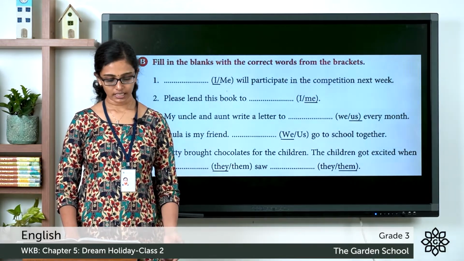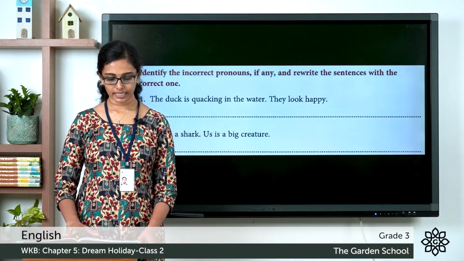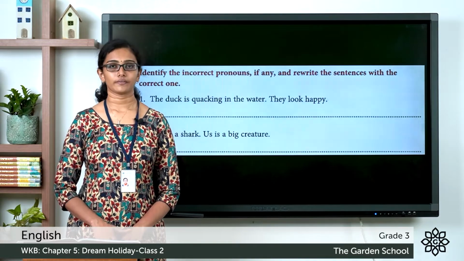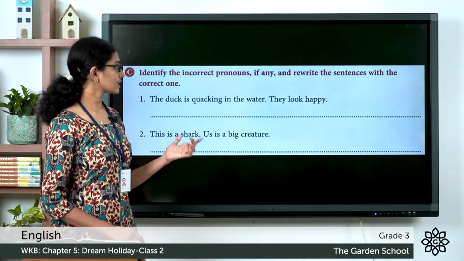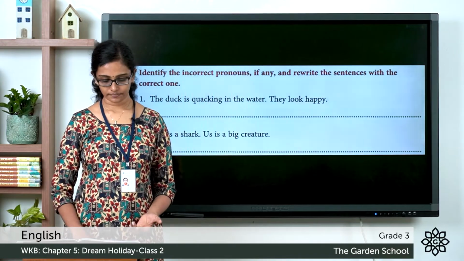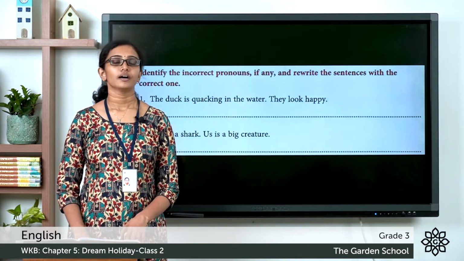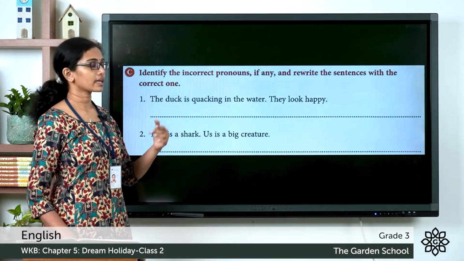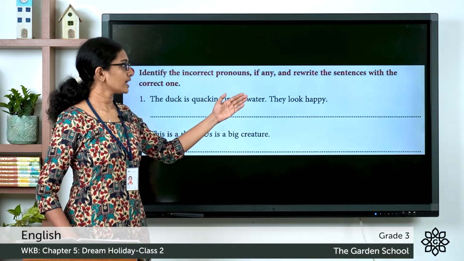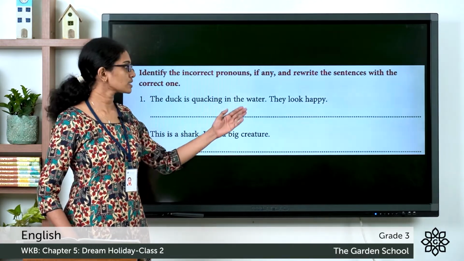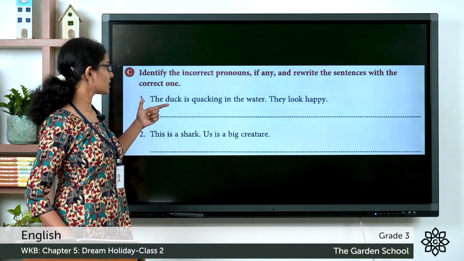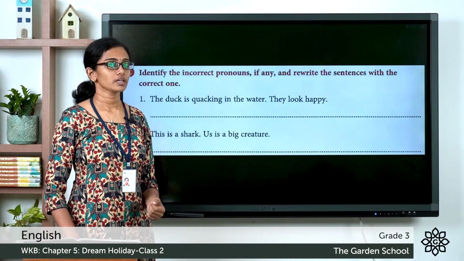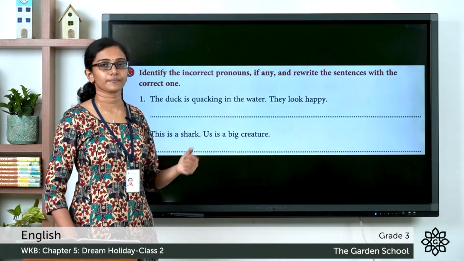Now the next set is section C. Identify the incorrect pronouns, if any, and rewrite the sentences with the correct one. The first question is, the duck is quacking in the water. They look happy. And which is the subject here? The subject here is the duck. The duck is quacking in the water. And they look happy. Here the pronoun used is they. But the subject is a singular subject, the duck. So is they the correct pronoun to be used here? It is, it looks happy.